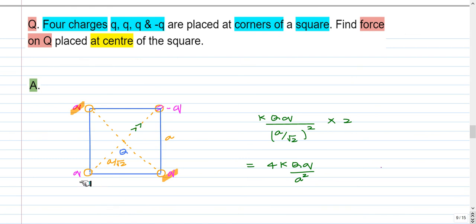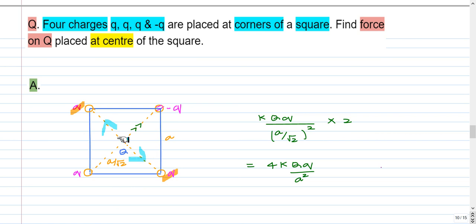So the 4 charges q, q, minus q and q are placed at the corners of a square, and capital Q is in the middle. Let us assume that small q and capital Q are like charges, so there will be a repulsive force because of this q on capital Q, and the force will be in this direction. And because of this q, there will be a repulsive force on Q in this direction.